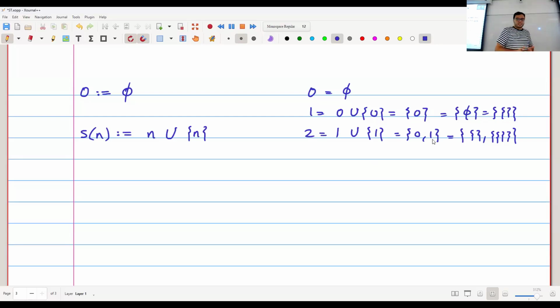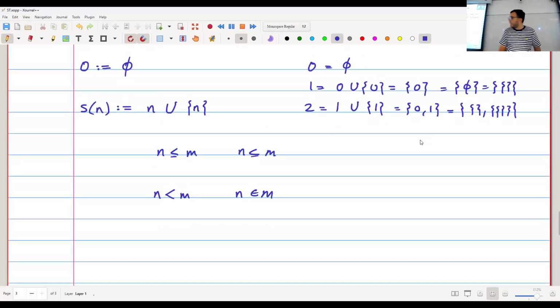which gives me an easy way of defining, for example, comparison. So if I have two numbers n and m, what does it mean to say n is less than or equal to m? I can define this to mean that n is a subset of m. What does it mean for n to be strictly less than m? I can define this as meaning that n is a member of m. So I can do all sorts of cute things like this with my numbers now.